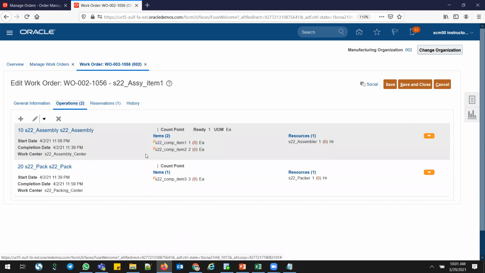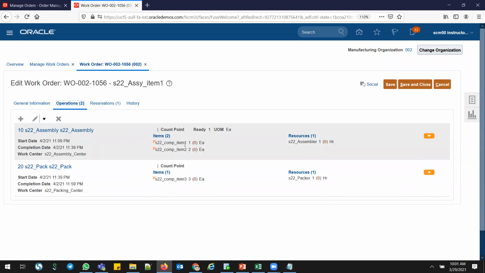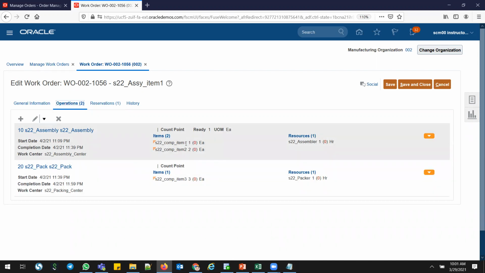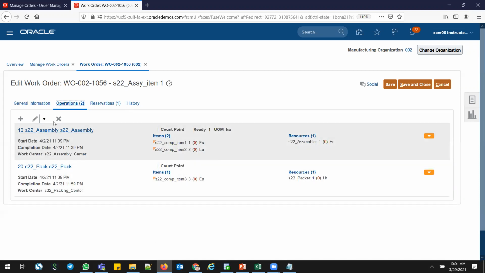And then the operations: you can see there are a couple of operations I put, S22 assembly and S22 packing. In assembly, I have two components, comp1 and comp2, and in packing, at the time of packing, I'm using a packing material, comp3. So there are three materials I'm using: one item for comp1, one item for comp2, two items for comp3. And there is one resource here, an assembler, a packer, right? So this is my work definition which I have created.